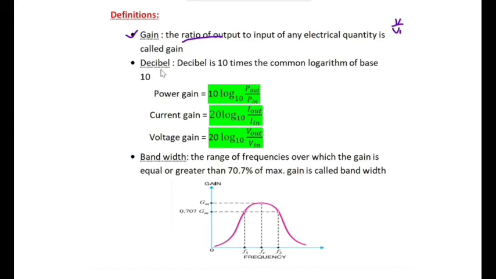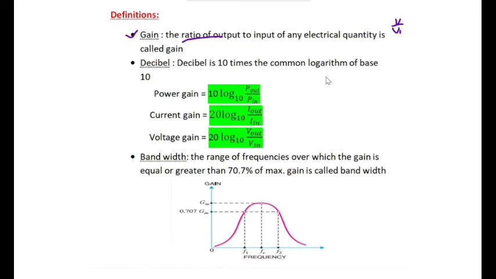And what is decibel? Gain has no units because it is a ratio, and to represent the gain we use decibels. Decibel is 10 times the bel, where bel is the common logarithm with base 10.